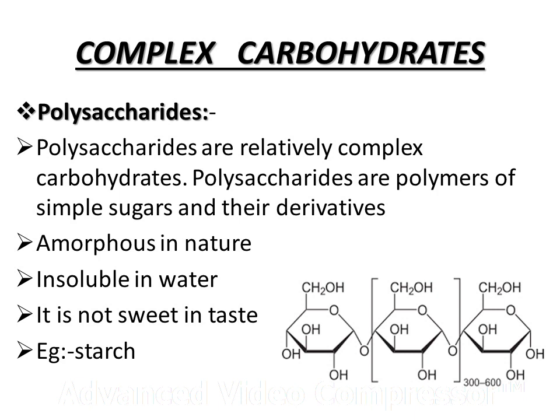So polysaccharides contain a complex structure in their molecules. Properties of the polysaccharides are amorphous in nature, insoluble in water, and not sweet in taste. So its properties are opposite to those of monosaccharides, disaccharides and oligosaccharides.